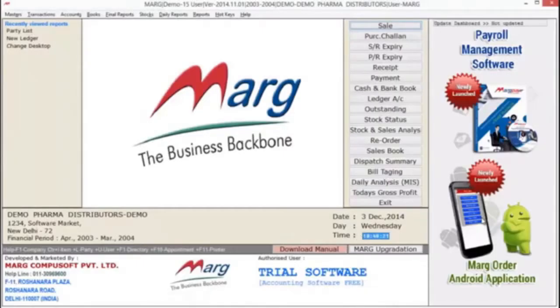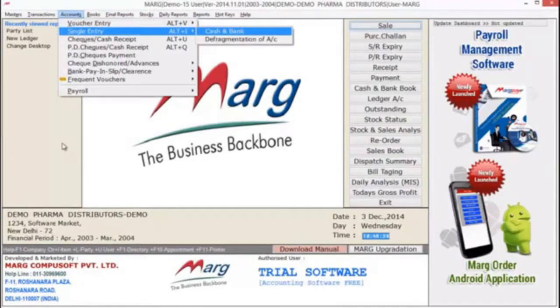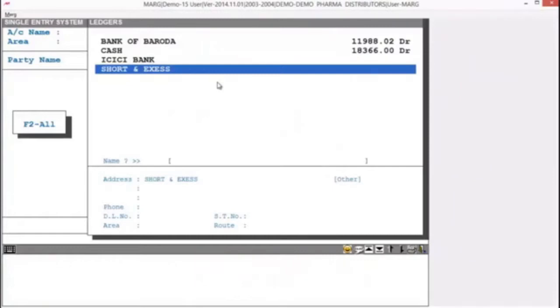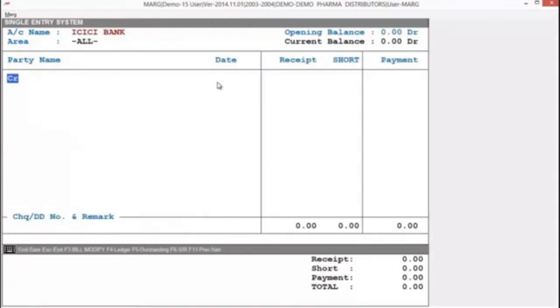For that, you have to move to the accounts menu of Marg software. Here you have the option of single entry. You can enter it and select the cash and bank option. When you press enter, you can easily select your ledger. As we are going to enter the checkbook of ICICI Bank, here we select ICICI Bank. Now your software will show you the opening balance, whether it is credit or debit. As we can see, right now we have zero opening balance.